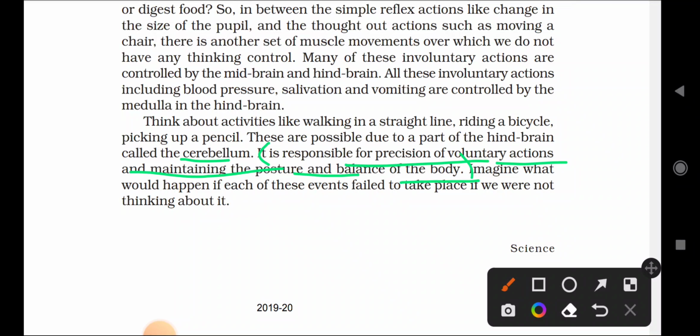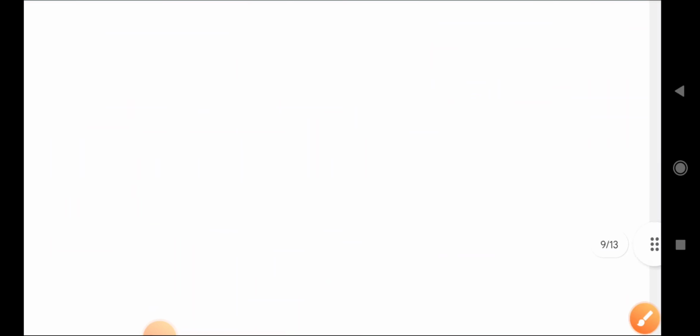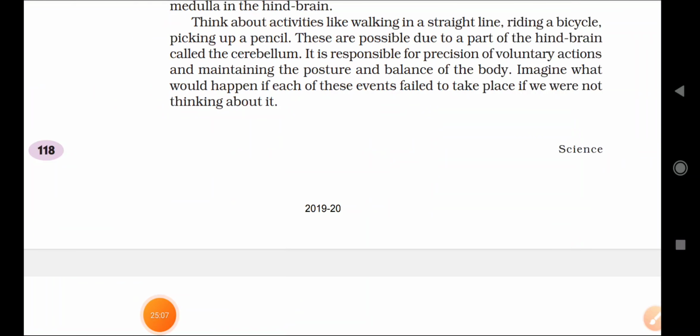Imagine what would happen if these events failed to take place if you are not thinking about them. Sometimes we are sleeping, so if you forgot to breathe or forgot to purify the blood, because these involuntary actions were voluntary actions, you would definitely die. These are very essential activities of life processes; if they are not performed, all organisms will definitely die.